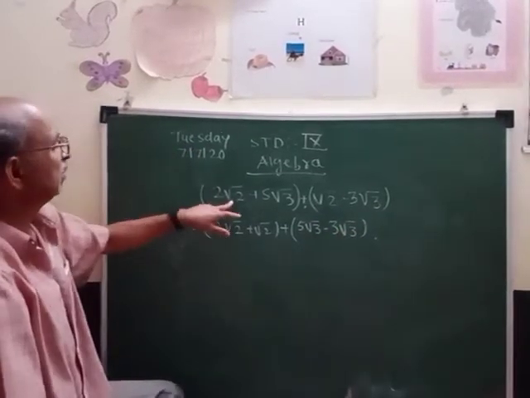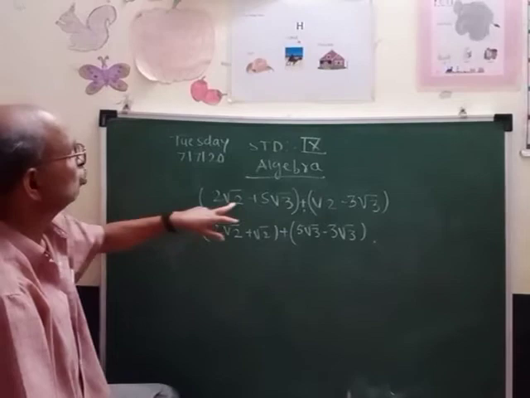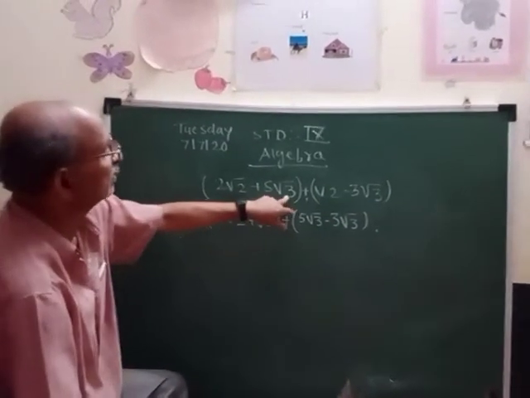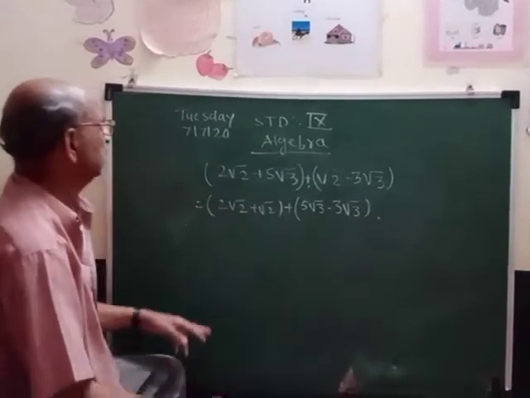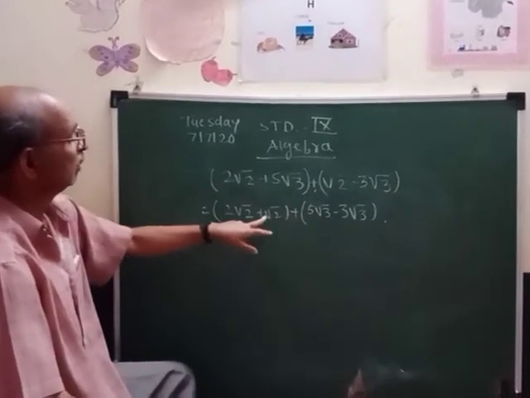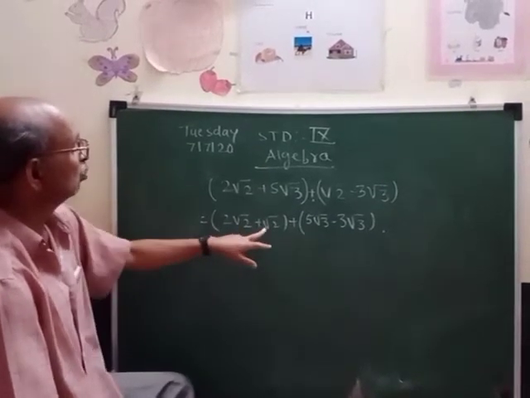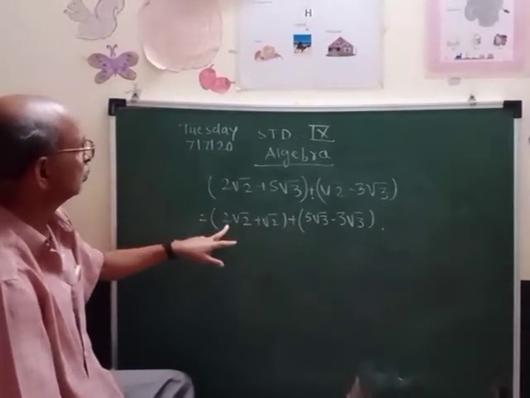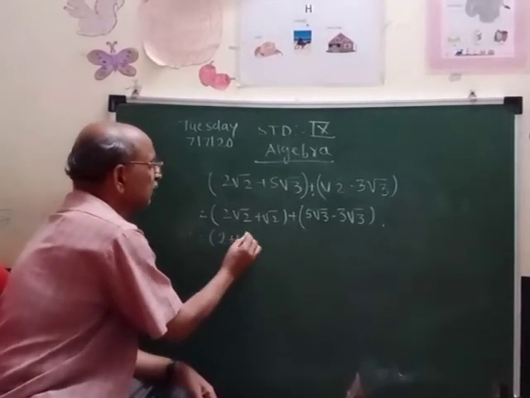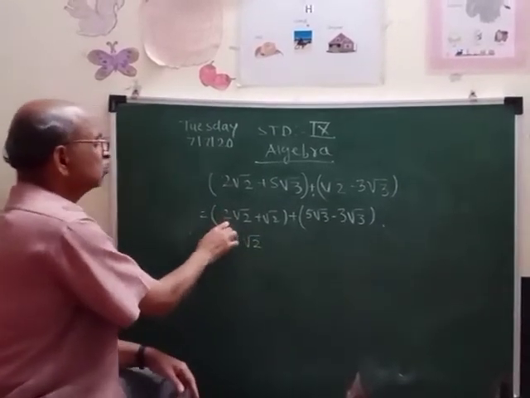Whichever irrational numbers are the same, we have to group those two together. Here also the irrational number is the same, so we take them together. Here the coefficient is not there. This root 2 and root 2 are the same, so this is taken as 1. So this 2 plus 1, that is, root 2. This 2 is the coefficient, and here 1 is.